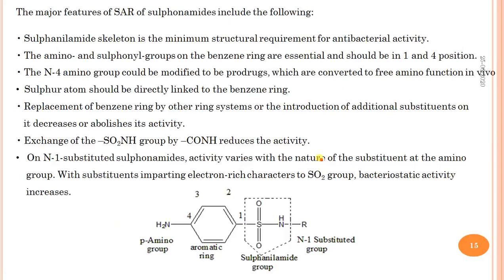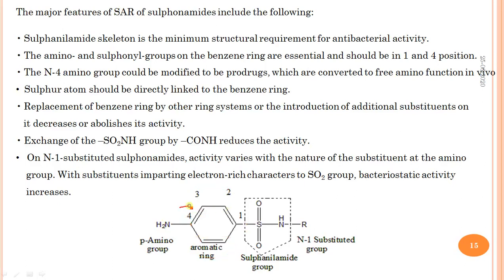Right. Now the structure-activity relationships of these sulfonamides. These sulfonamides are substituted with N1 and N4 amino functional groups. These two are the first SAR. They are important for biological activity and both should be at the para position. This aromatic ring should not be substituted with any other group. It is important for biological activity.